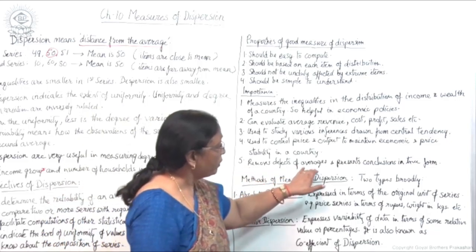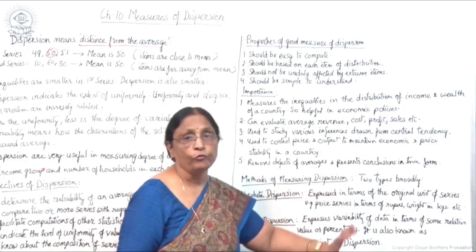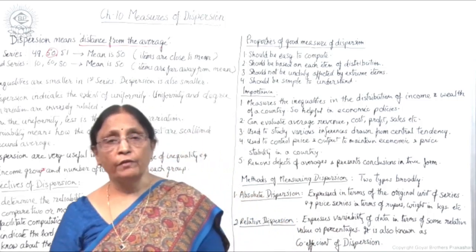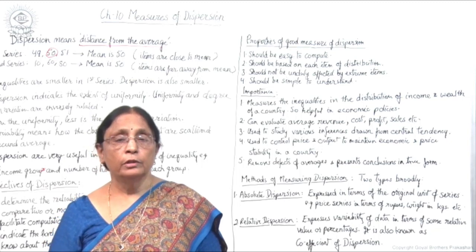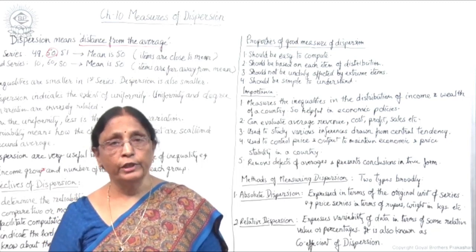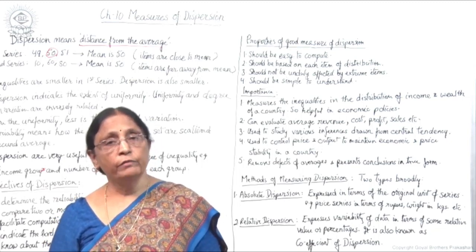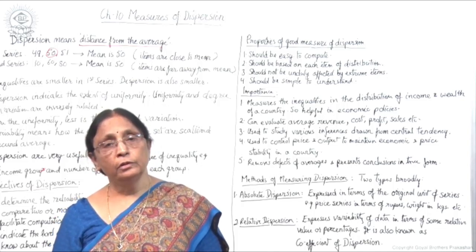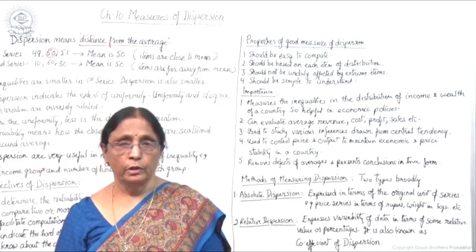It removes defects of averages and presents conclusions in true form. That means whatever defects or shortcomings there are in averages or measures of central tendency can be covered with the help of measures of dispersion.